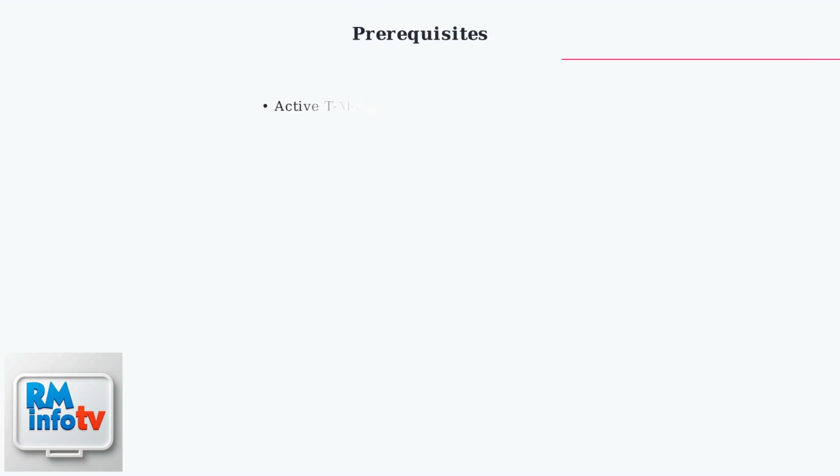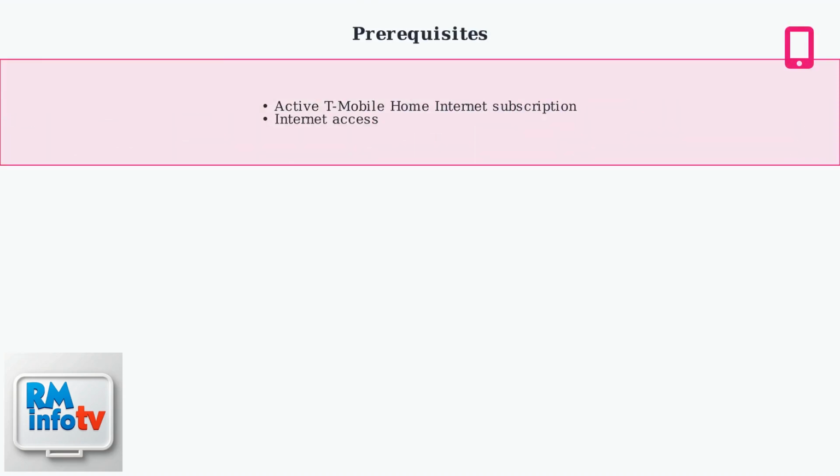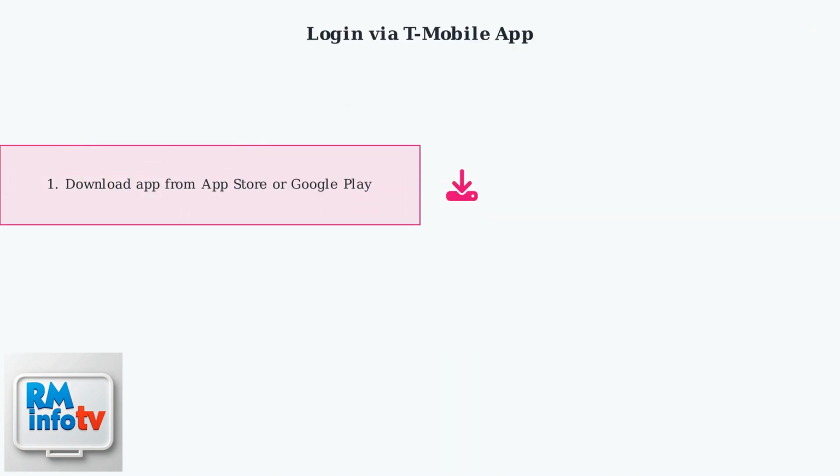To access your T-Mobile Home Internet account, first ensure you have an active T-Mobile Home Internet subscription and Internet access. For the app method, first download the T-Mobile app from the App Store or Google Play.